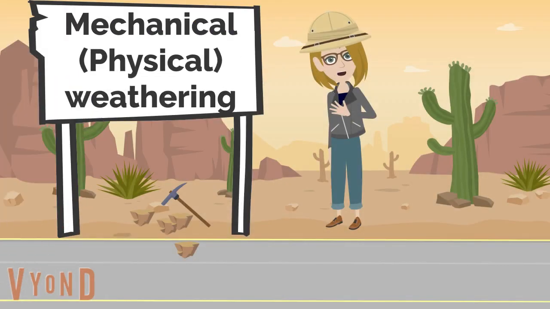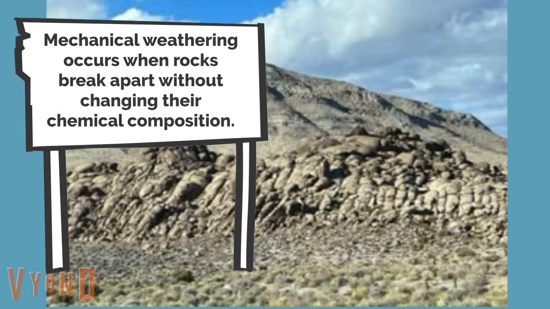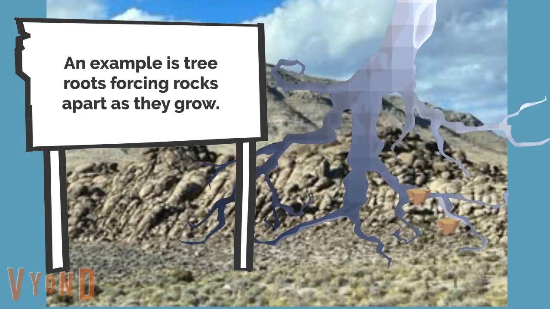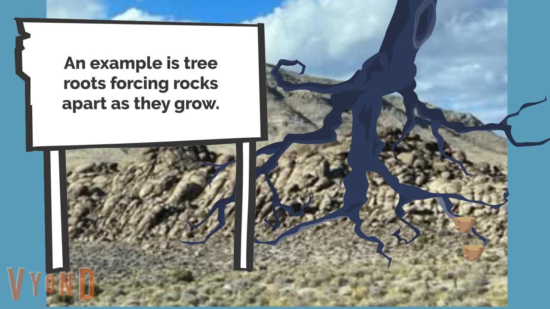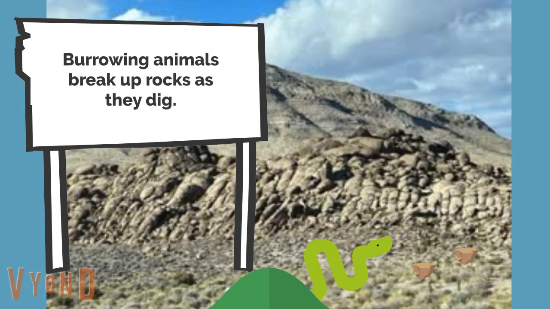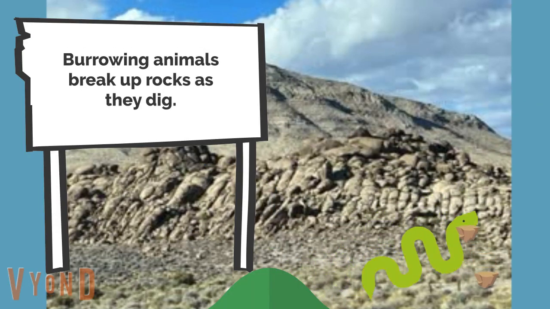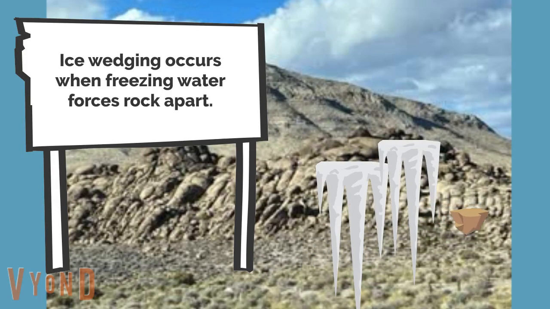First, let's talk about mechanical weathering. Mechanical weathering breaks rocks apart without changing their chemical composition. An example is tree roots forcing rocks apart as they grow. Burrowing animals break up rocks as they dig. Ice wedging occurs when freezing water forces rock apart.